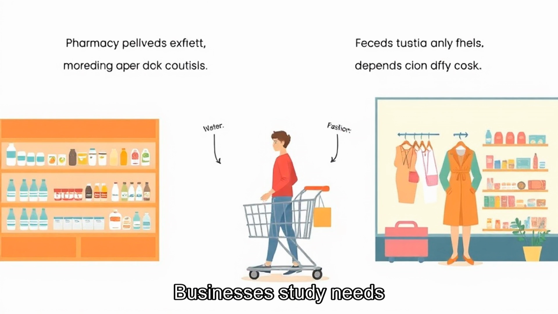Businesses study needs and wants differently. Look at a case where a pharmacy expects steady demand for medicine while a fashion store depends on taste. Necessity demand behaves differently from discretionary demand. Pricing and inventory decisions follow that difference.